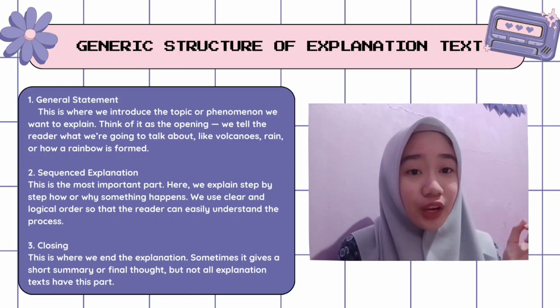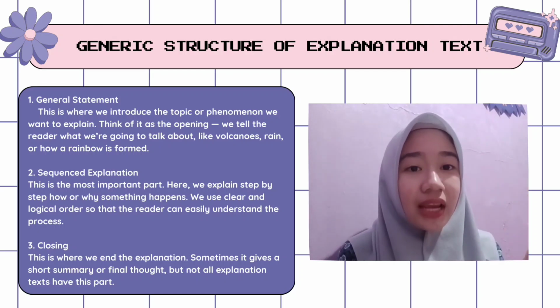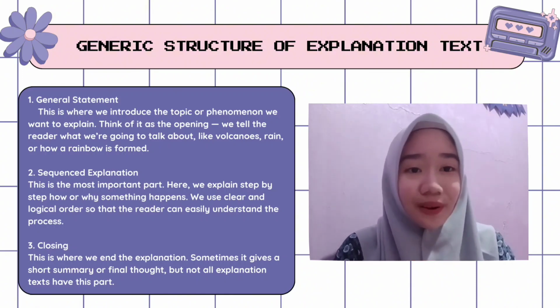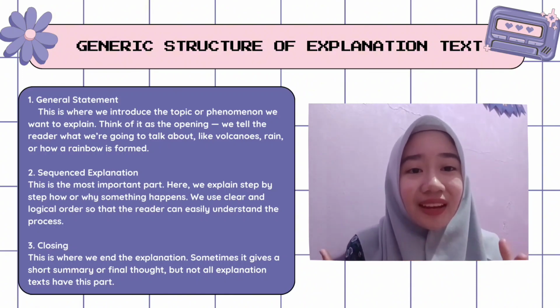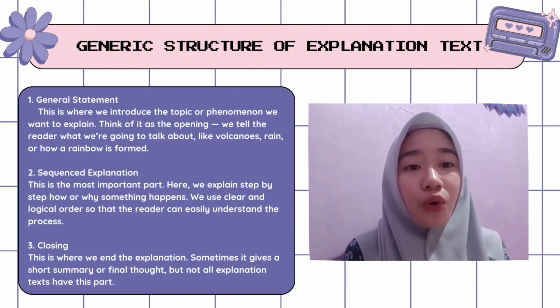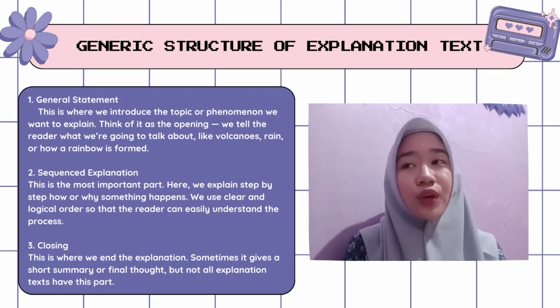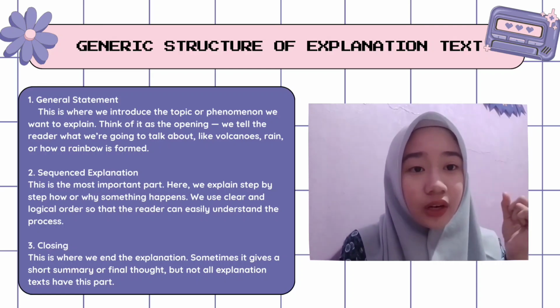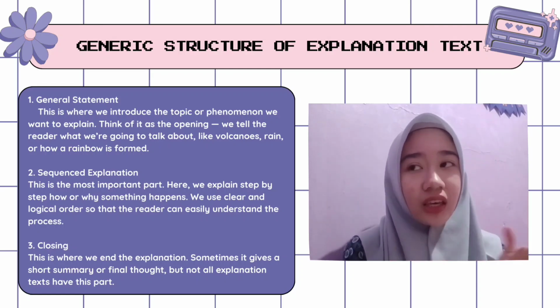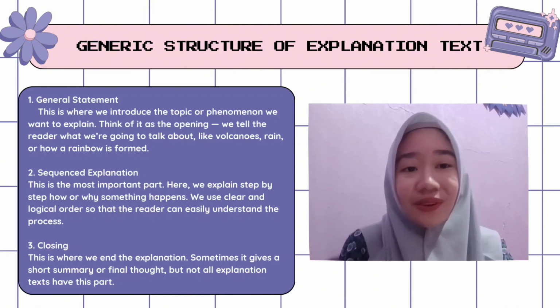Next, we move on to the sequence explanation. This is the most important part. Here, we explain step by step how or why something happens. We use clear and logical order so that the reader can easily understand the process.